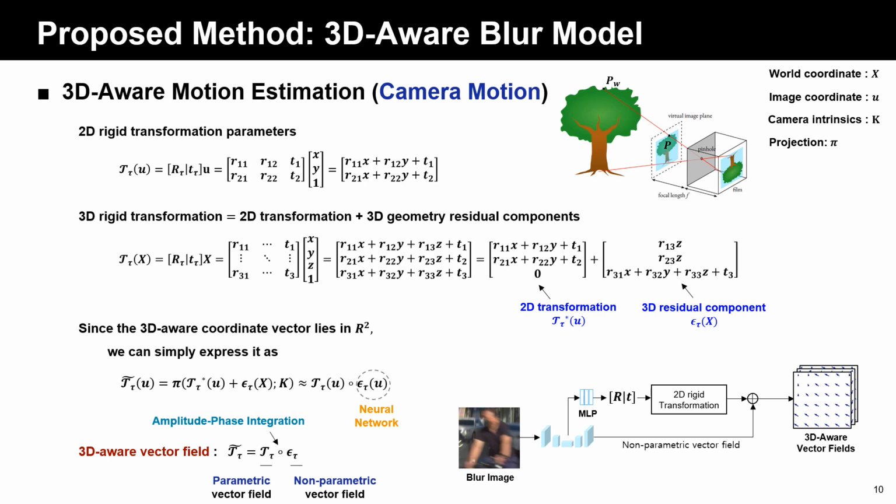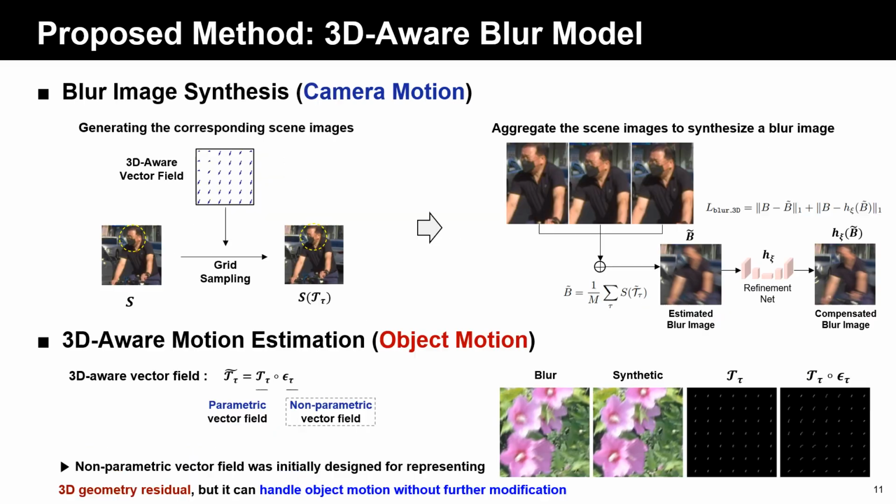Furthermore, 2D motion is estimated by rotation and translation parameters, which is a form of parametric vector field. On the other hand, the 3D residual component is a form of non-parametric vector field. We can take advantage of both, reducing ill-posedness by parametric forms and effectively modeling 3D residual components by non-parametric forms. Given 3D-aware vector fields, we generate the corresponding scene images by grid sampling, and then aggregate multiple transformed scene images to synthesize a blur image.